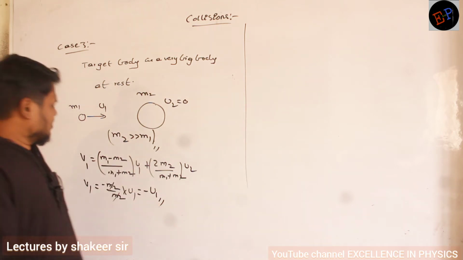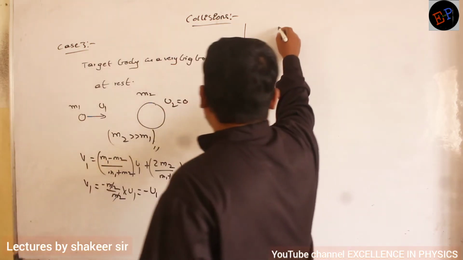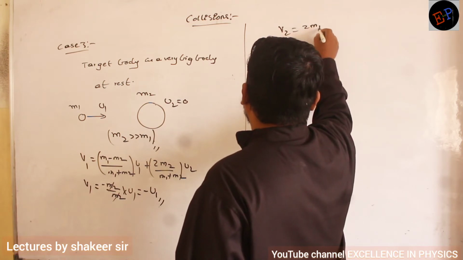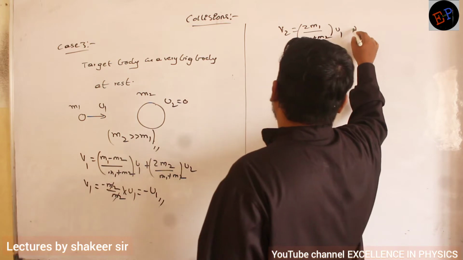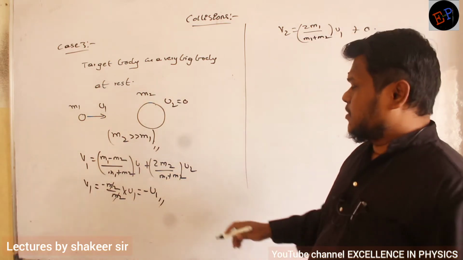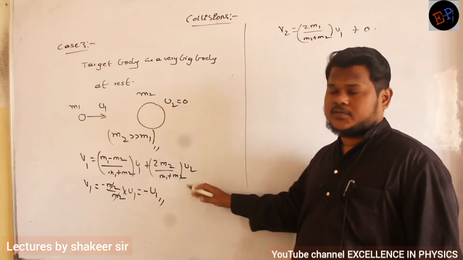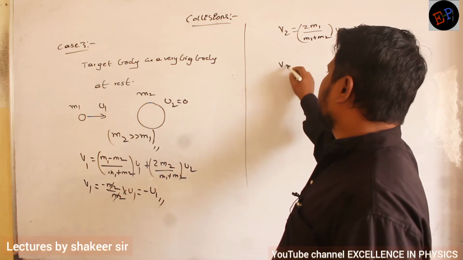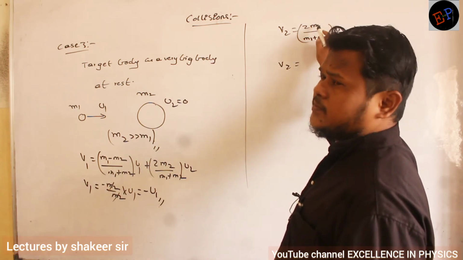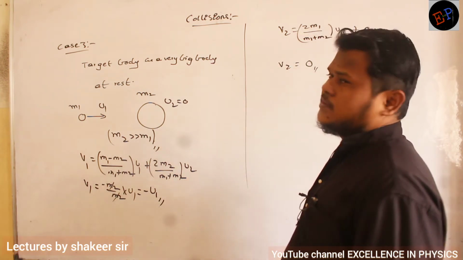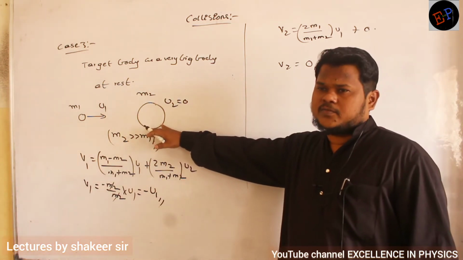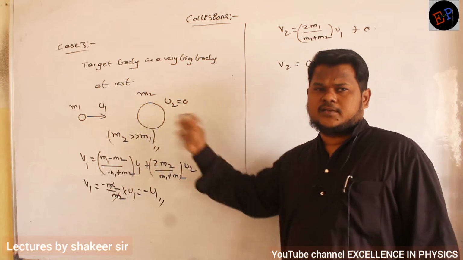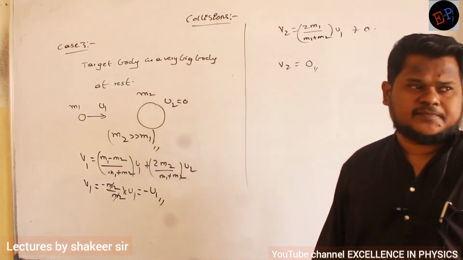Okay. Next, what about V2? 2M1 divided by M1 plus M2 into U1 plus 0, because U2 is always 0. So therefore V2, M1 is very, very small number, so total value is almost 0. Okay. It means bigger body doesn't move. Only smaller body, it returns back with same velocity.